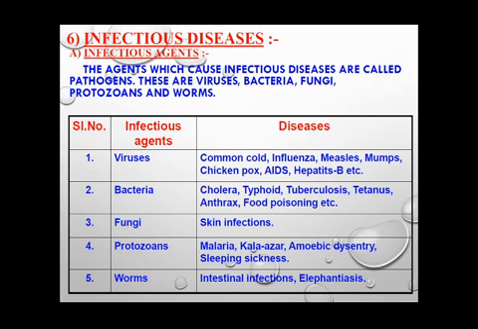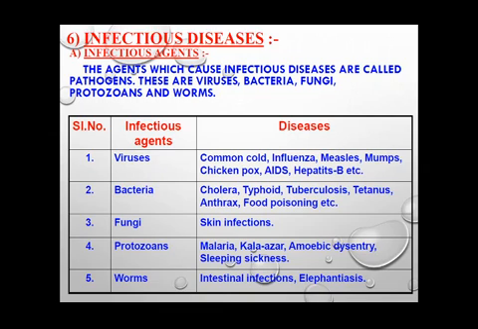So first of all, what causes infectious diseases? If any infectious disease occurs, then it is caused by different agents and they are termed infectious agents. They are also known as pathogens. So what can be these agents? They are the microorganisms. So these include viruses, bacteria, fungi, protozoans and worms.